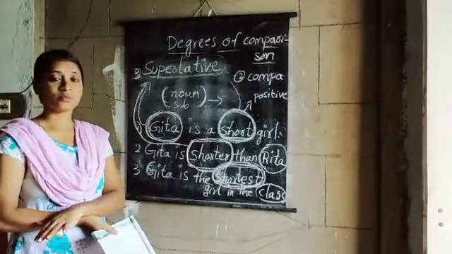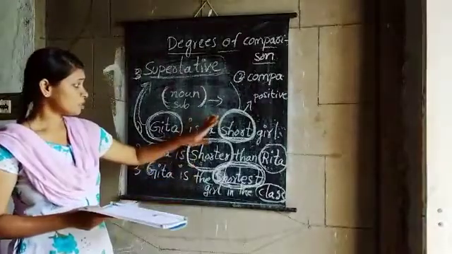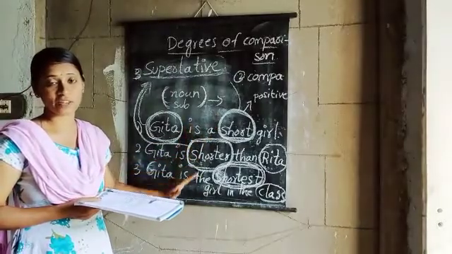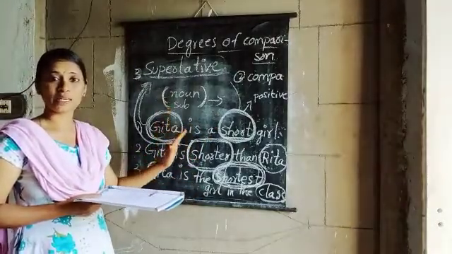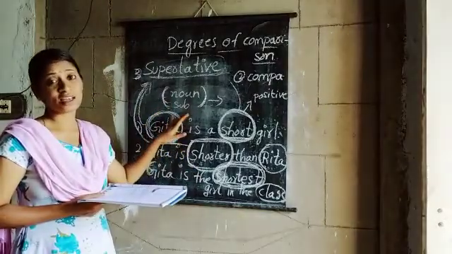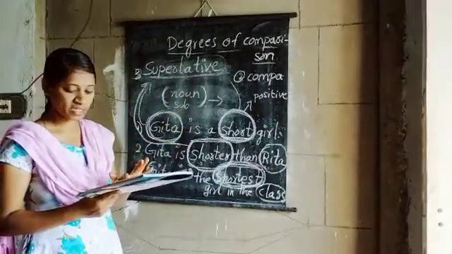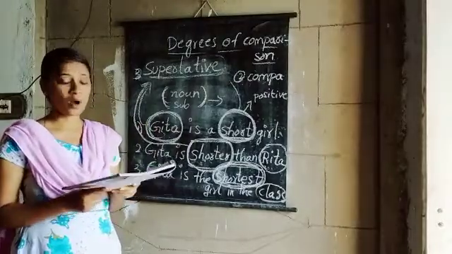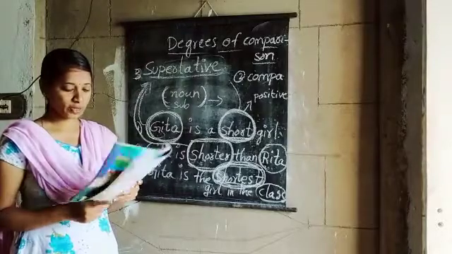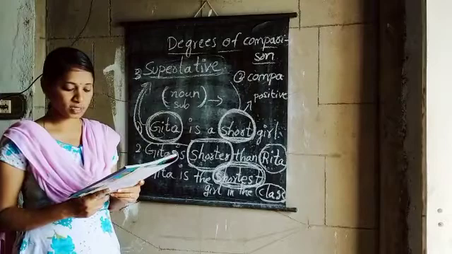Okay, children, I hope all of you understood it very well. So you have understood short, shorter, and shortest; positive, comparative, and superlative; big, bigger, and biggest; next tall, taller, and tallest. So these are the degrees of comparison. Let us write what is given here. The first one is small, smaller, smallest. Next, rich, richer, richest.